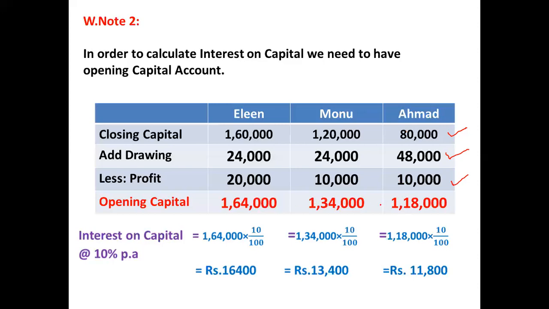When we get the opening balances, then interest on capital on these opening balances will be calculated at the rate of 10%. So 1,64,000 into 10%, it comes to 16,400, Monu's 13,400 and Ahmed's 11,800. So in this way, working note 2 we have completed.